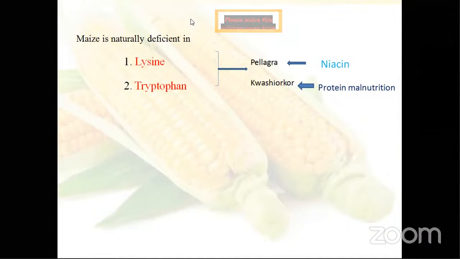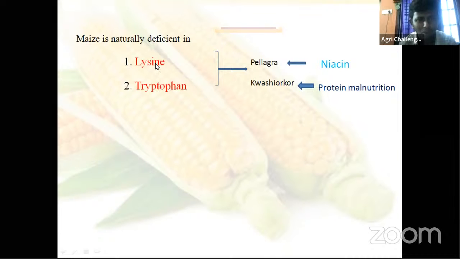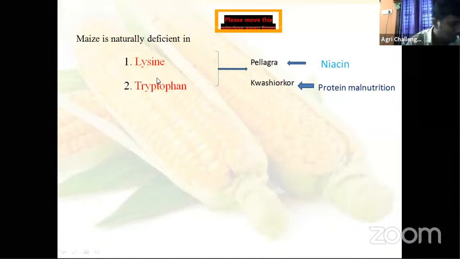If your lysine is deficient and you continuously consume only maize, then you are getting less niacin. That further leads to niacin shortage in your body, and that further leads to pellagra disease. Okay. Then tryptophan, and these two lead to protein malnutrition.